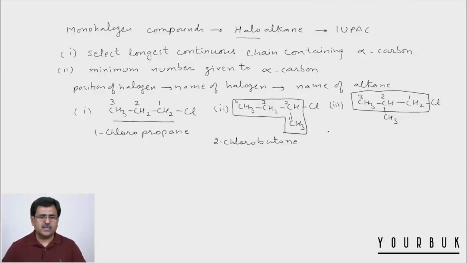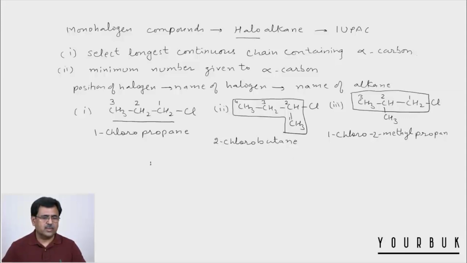So we write in this case 1 dash chloro, then we write 2 methyl, and since we have 3 carbons in the longest continuous chain we write propane. So its IUPAC name is 1-chloro 2-methyl propane.